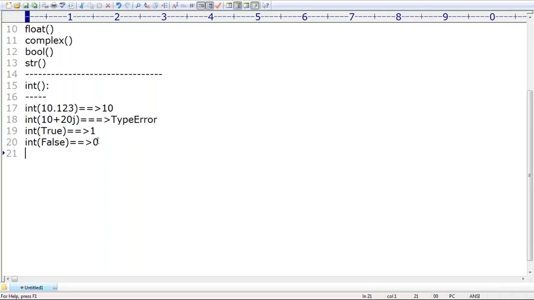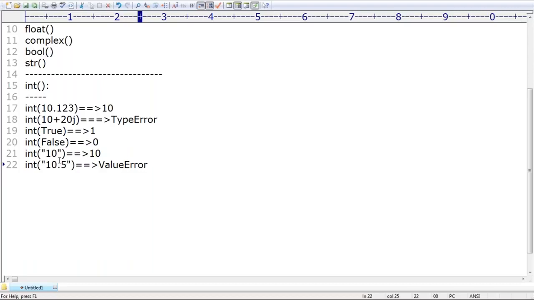What is the next thing we have to be aware of? Even a string to number conversion is acceptable, no problem at all. But if I take 10.5 as a string, then immediately we are going to get a value error, which we covered in the last session.